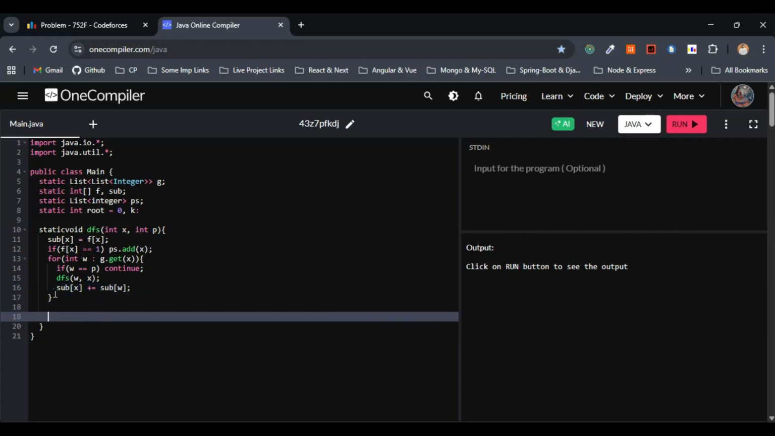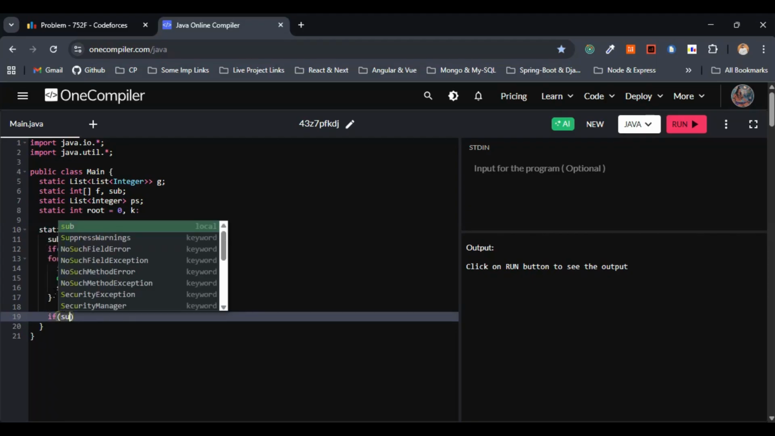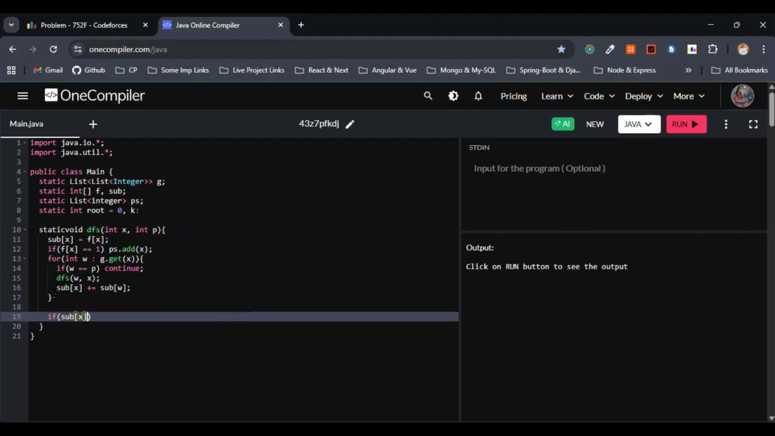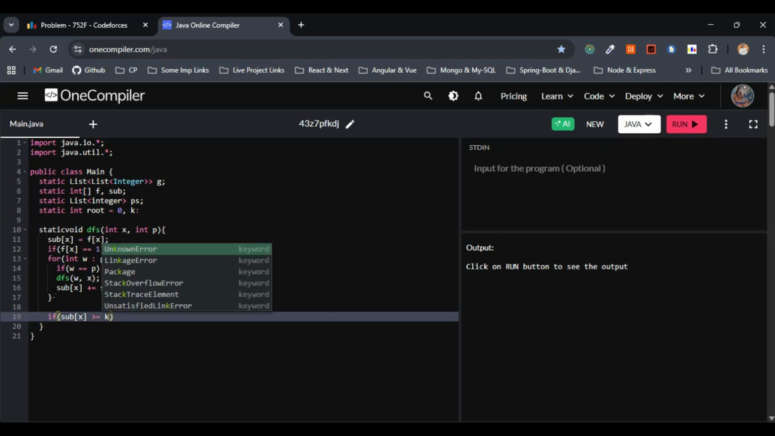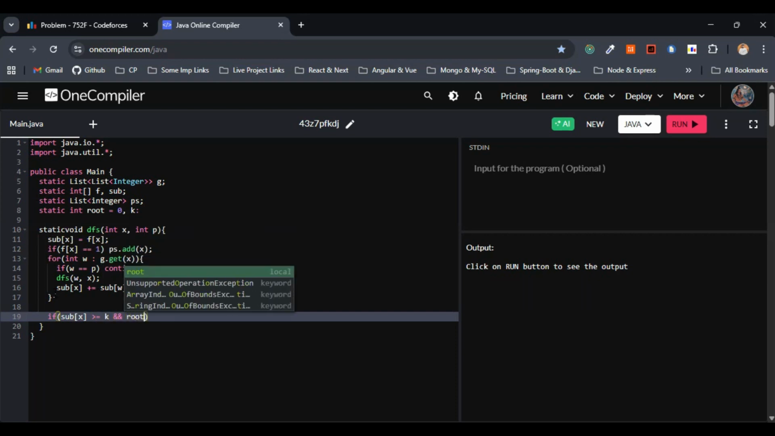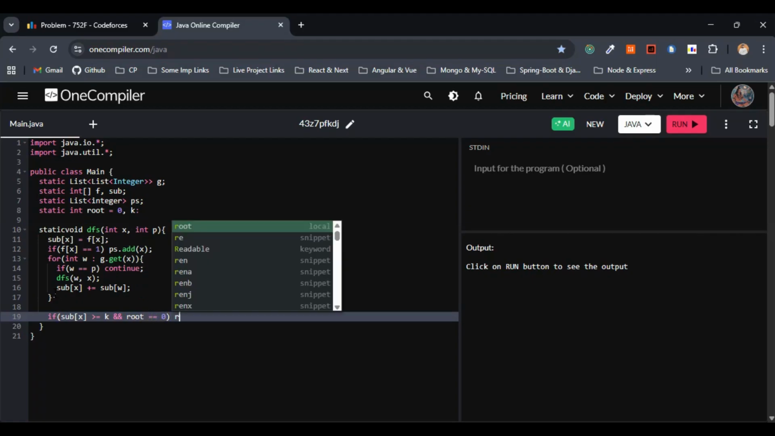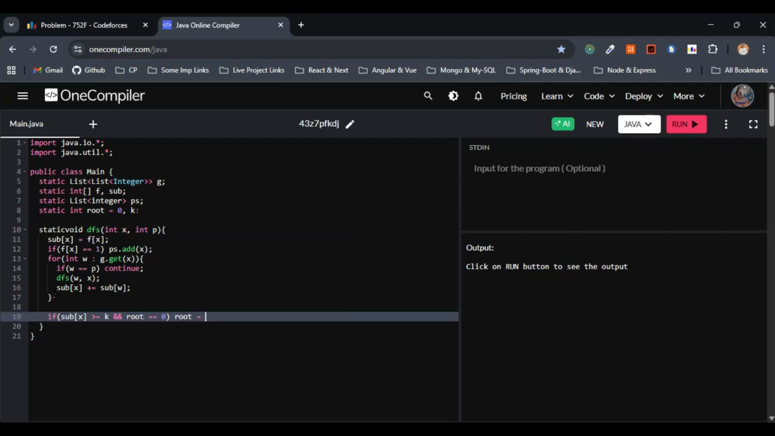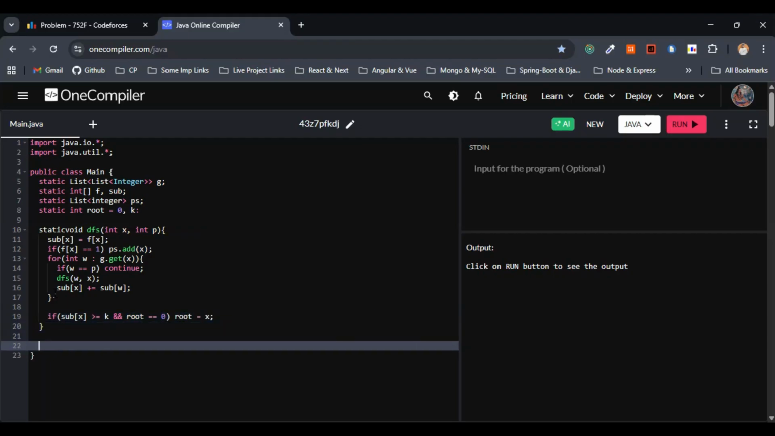Now let me come out of this one entirely. So if the subtree of X has at least K specials and the root is not set yet, then let's set the root equals X. So this one will be if sub of X is greater than or equal to K and root equals 0, then let me assign root equals X. So this is fine. Let me come out of this one entirely.